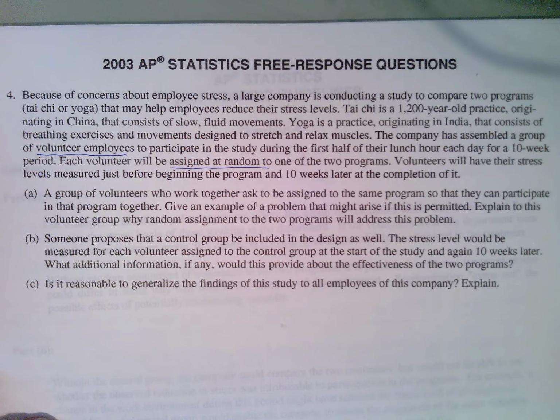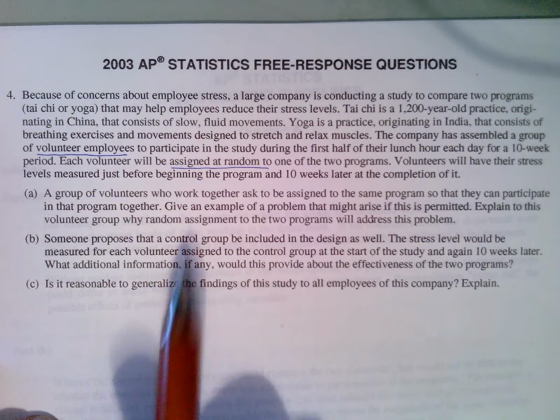Like maybe everybody from one department does Tai Chi, and a different department ends up doing the yoga. Then you don't really know if the stress levels are coming from the Tai Chi or yoga, or if it's really coming from what's going on in their department. Maybe they're working on a project that they just started and it's going to cause their stress to go up, or maybe they just finished a project in that department and their stress levels are going to go down. So you need to just talk about how you lose randomness when you do this.